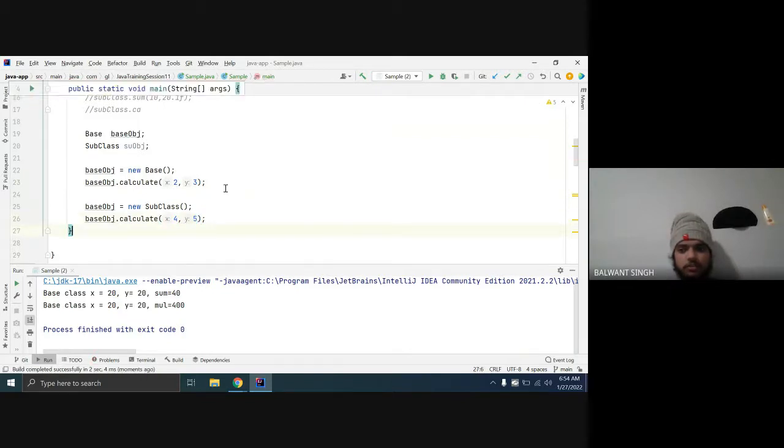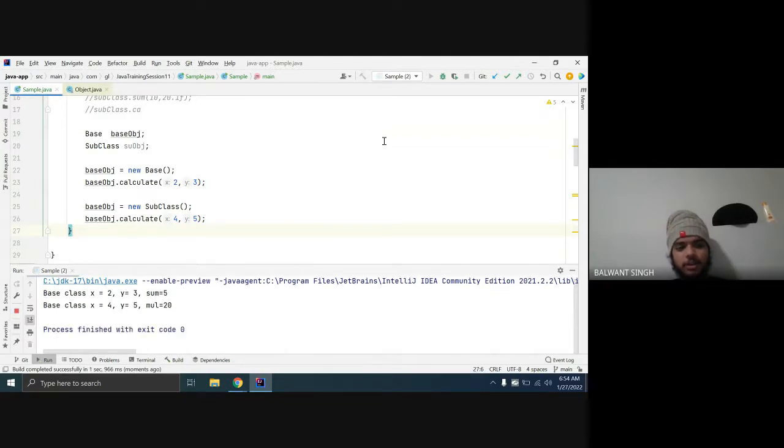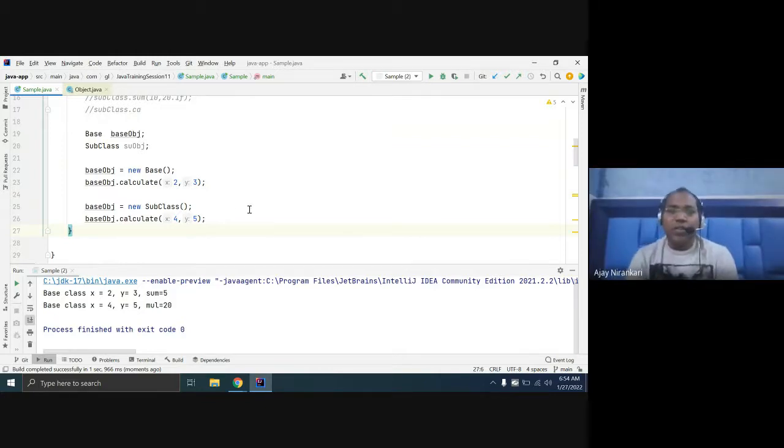Like, sir, you have assigned the same variable and you have made it the object of the subclass. Firstly it was for the base class. What is this concept? We haven't done it before. This is known as polymorphism.